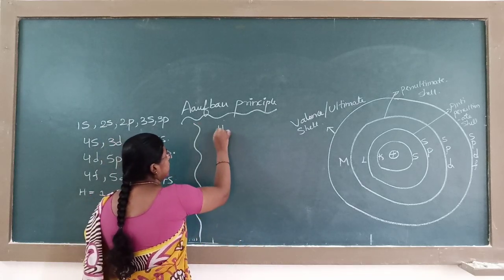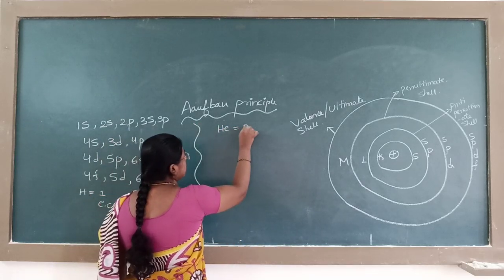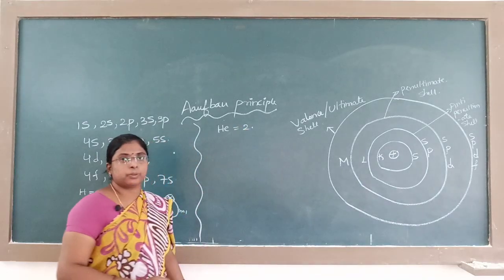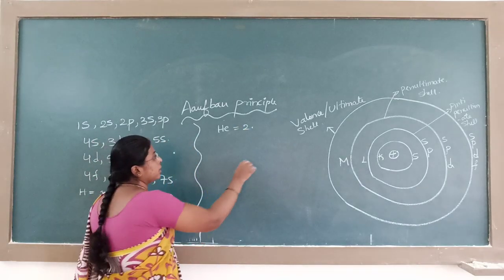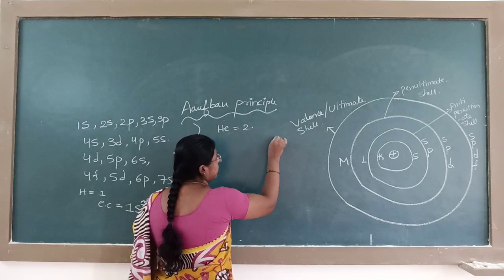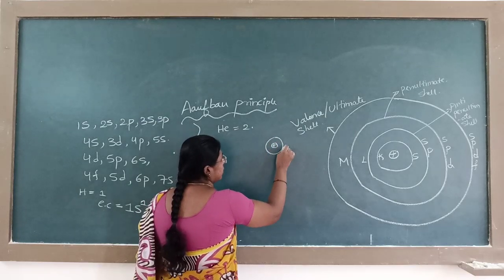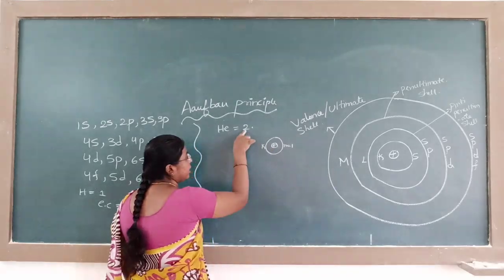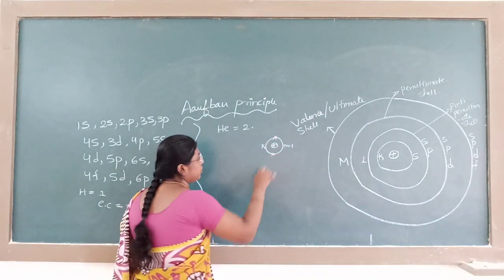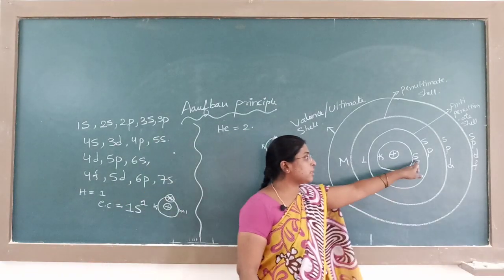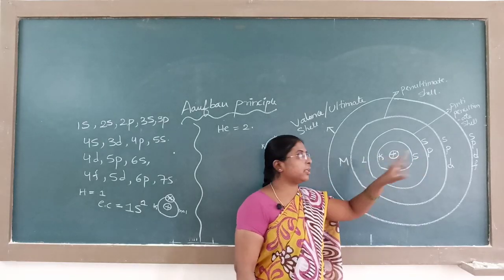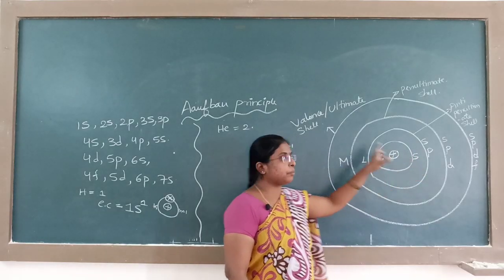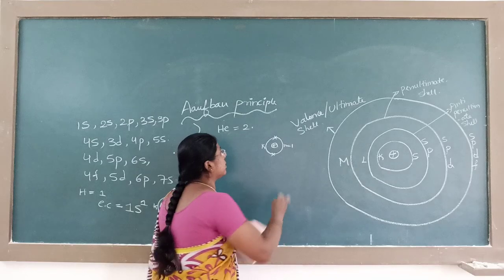Helium's atomic number is 2. So 2 means where are the electrons? First is the nucleus, then the first shell, that is the K shell, n is equal to 1. How many electrons are there in the first shell? 2. What is the S orbital capacity? It can fill 2 electrons.